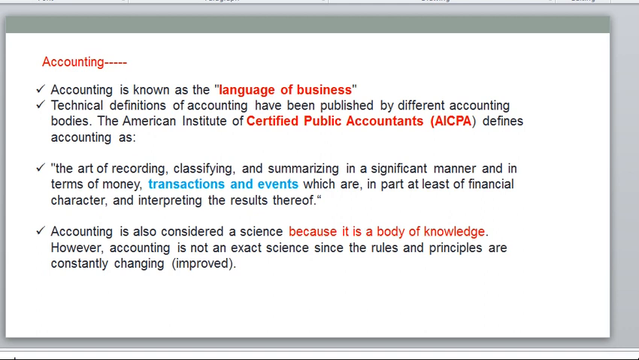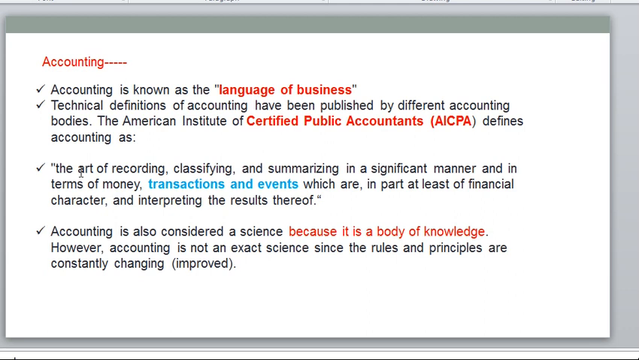Accounting is known as the language of business. Accounting is also called business language or language of business. The American Institute of Certified Public Accountants, AICPA, defines accounting. What is meant by accounting?